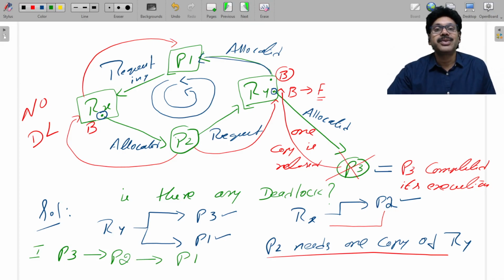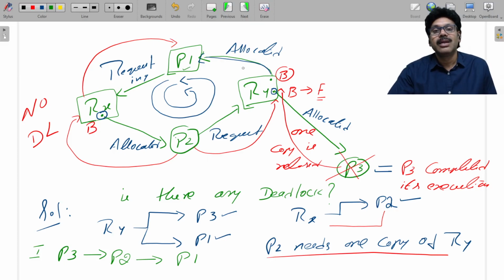First P3 will execute and give its copy back to Ry. Then that copy will be allocated to P2. P2 is using Rx one copy and Ry one copy, and P2 will execute. Then after that, Rx will be released. That Rx will be given to P1. Then P1 successfully completed execution.